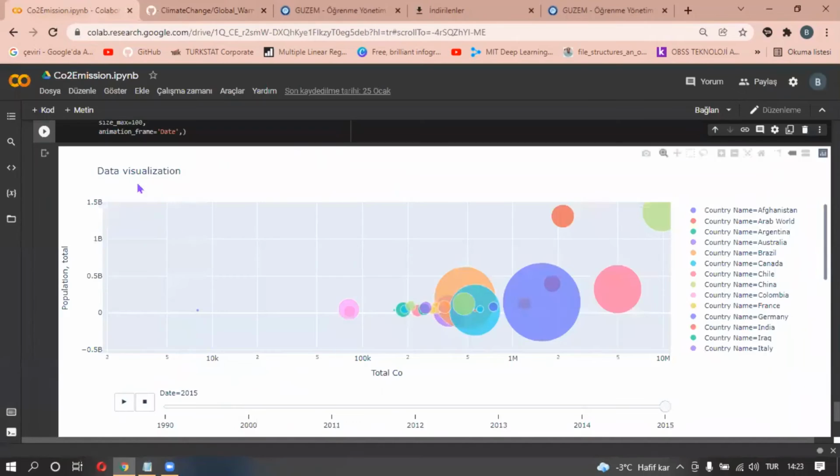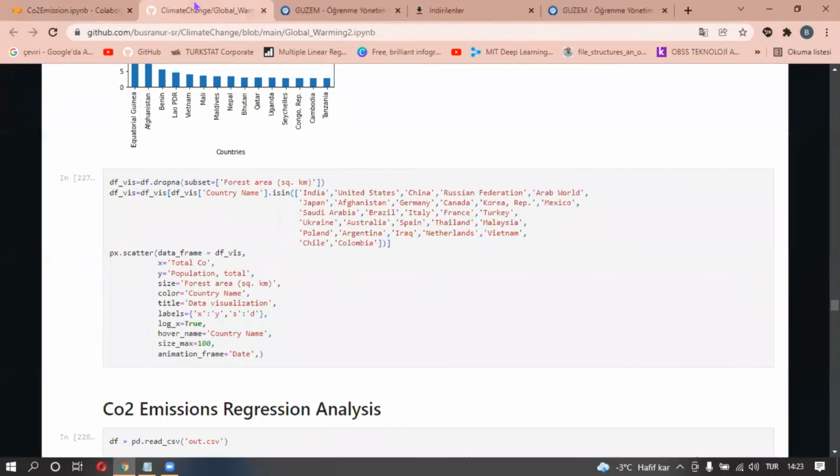And last but not least, we have another visualization which shows five different features at the same time: population, state, total carbon dioxide, forest area, and country name.